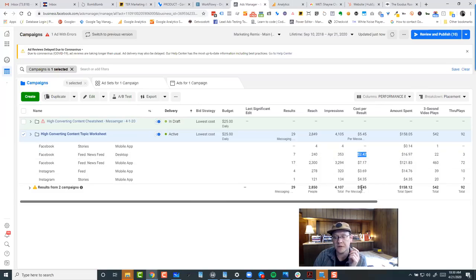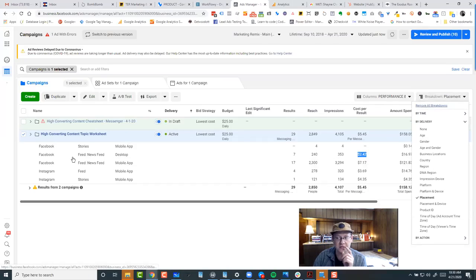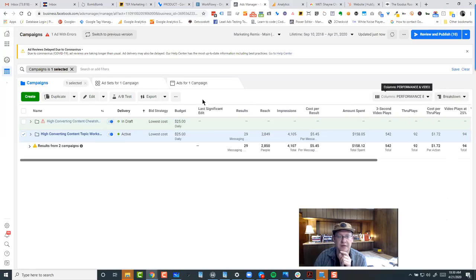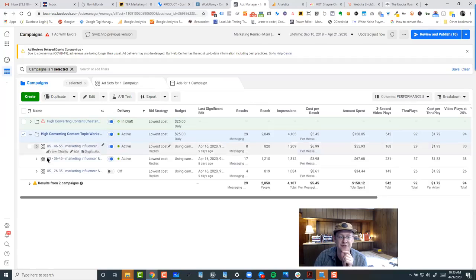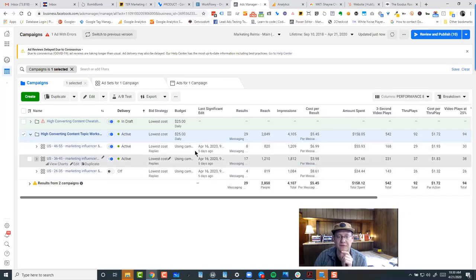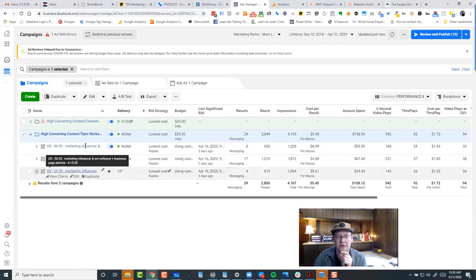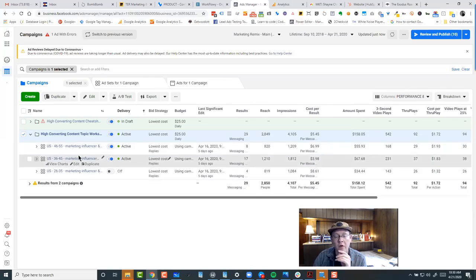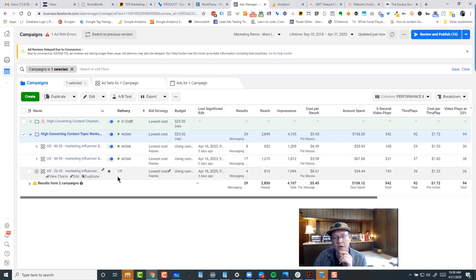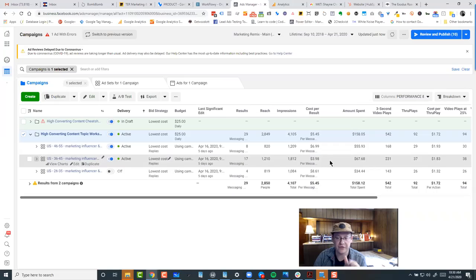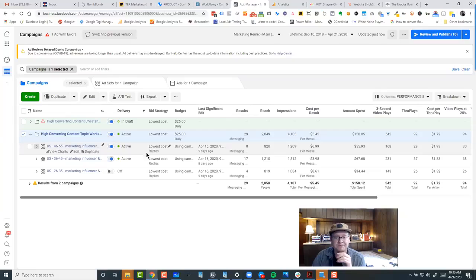Now, let's take a look at the ad sets. I'm going to take this breakdown off here and let's look at another way to optimize these ads. So at first I had all three of these running, right? And what I was looking for was, of these three, which audience, because that's what these ad sets are based on. The ads are all the same. There's 4 in each one of these ad sets, all identical. I'm looking for what is going to be the least expensive cost per acquisition as far as my targeting is concerned. Audiences only really right now.